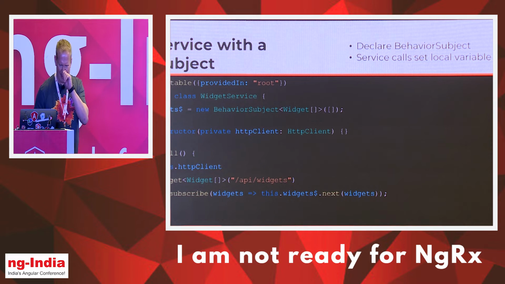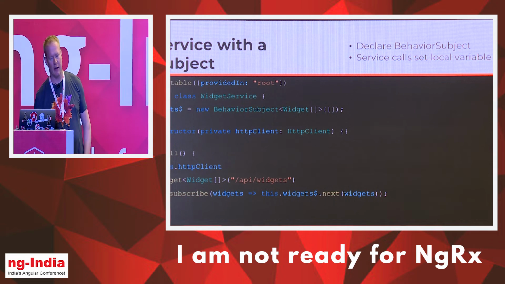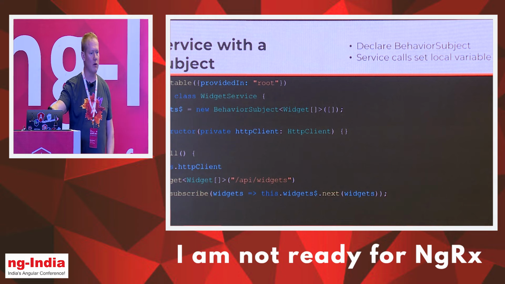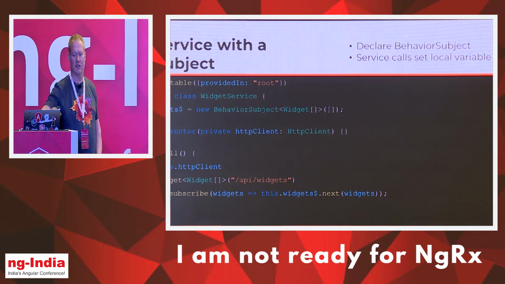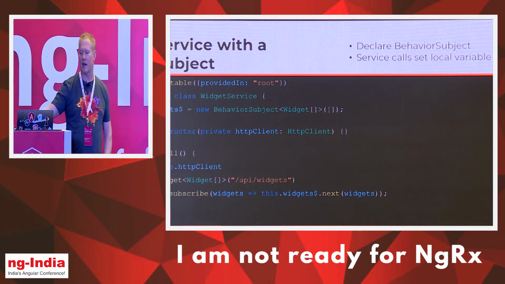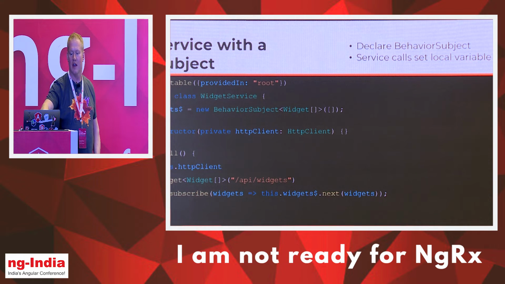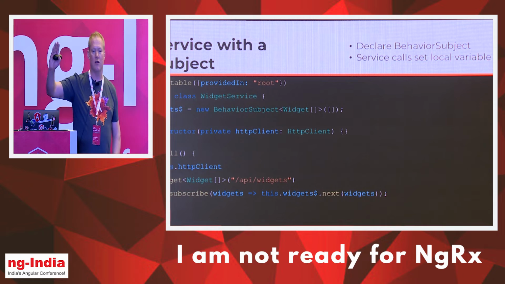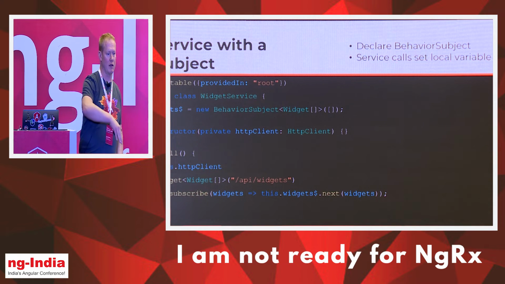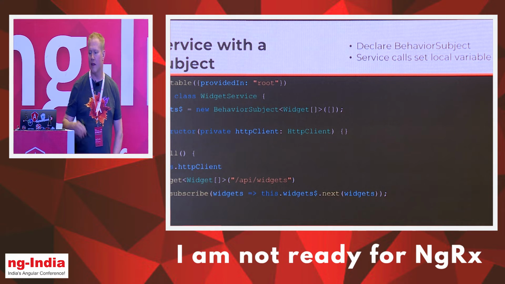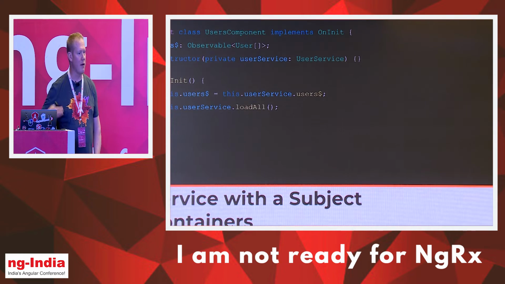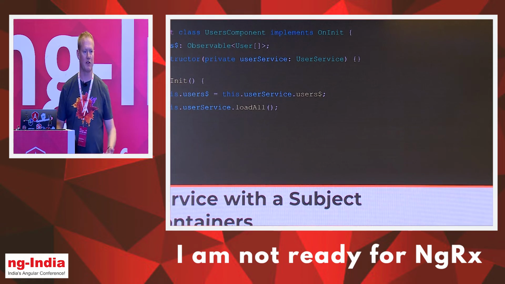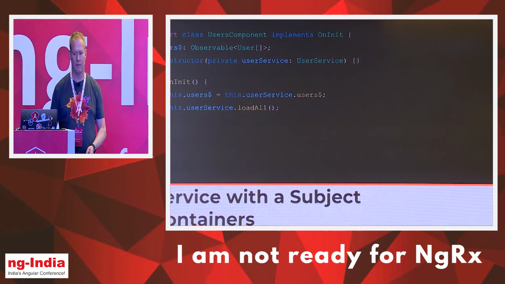So here we've got the service with a subject container. Looks almost identical to what we were looking at before, but now instead of setting this.users equal to the load all, we're going to set this.users$ equal to the users behavior subject on the user service. And then we're going to call the user service load all, and when that resolves, our behavior subject is going to now update our observable.